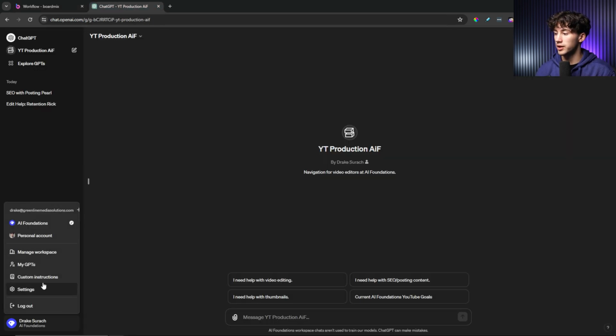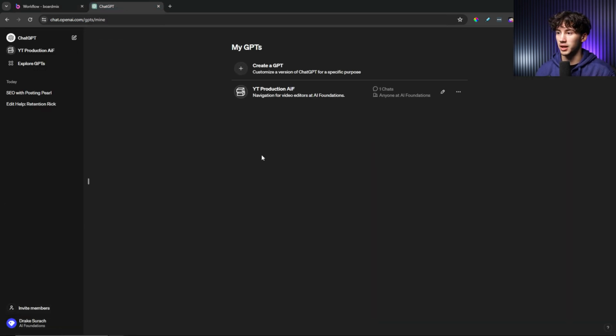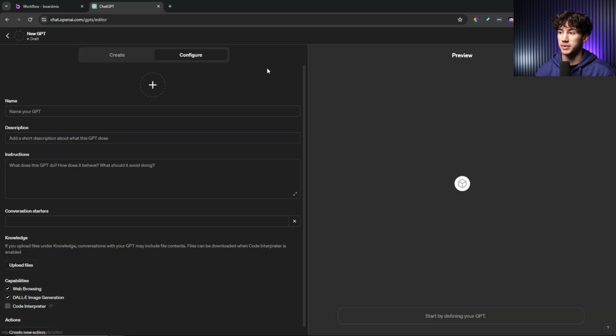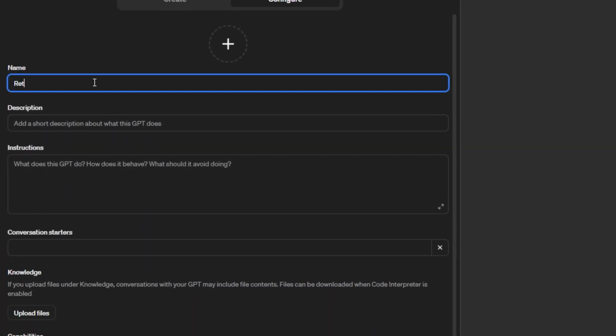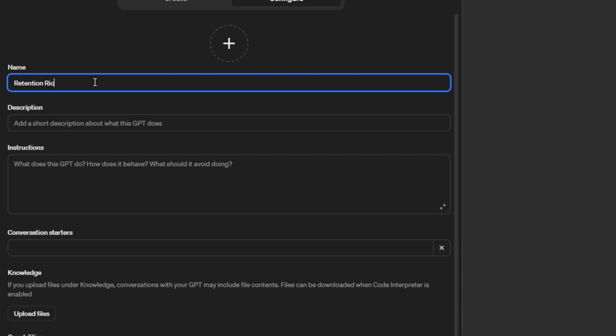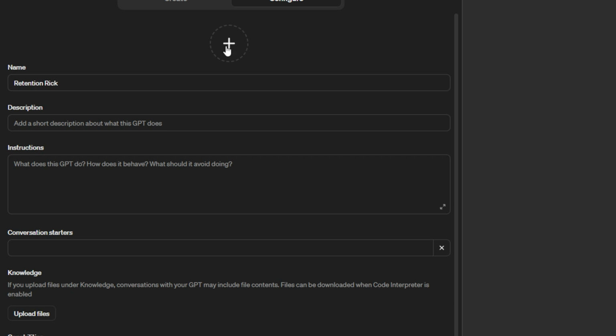So what I'm going to do is I'm going to head back over to my GPTs in the bottom left-hand corner, and I'm going to create a GPT for anyone at AI Foundations in this group. I'm going to name it, and I'm going to make sure that I name it the exact name that I've been referencing in my Navigation GPT. And then I'm going to upload a photo of it.